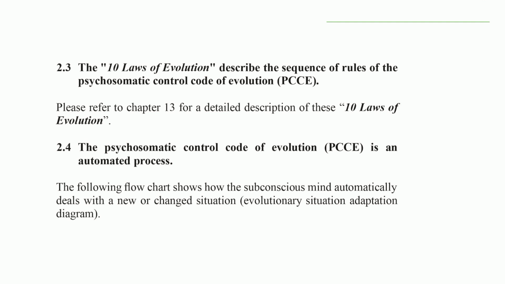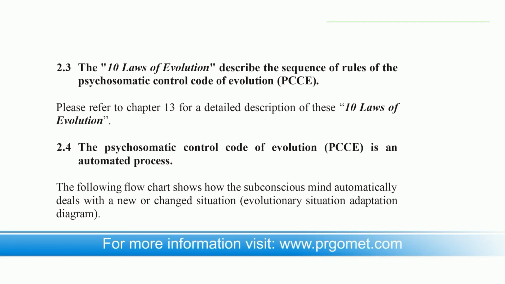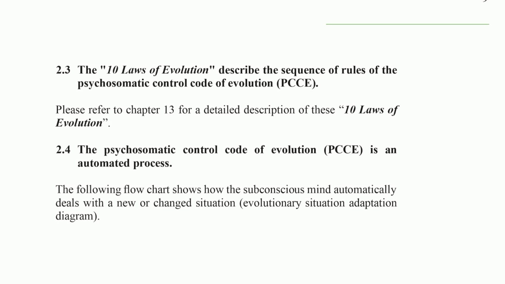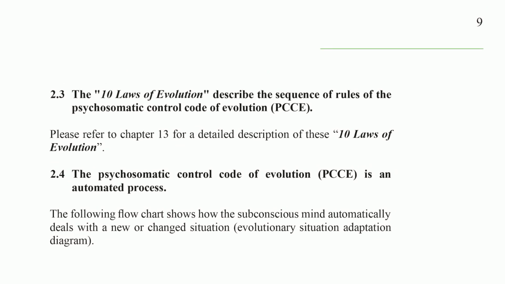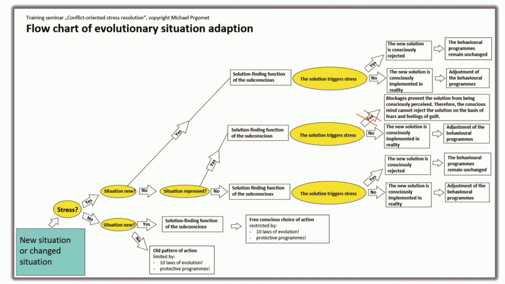2.3. The 10 Laws of Evolution describe the sequence of rules of the Psychosomatic Control Code of Evolution, PCCE. Please refer to Chapter 13 for a detailed description of these 10 Laws of Evolution. 2.4. The Psychosomatic Control Code of Evolution, PCCE, is an automated process. The following flowchart shows how the subconscious mind automatically deals with a new or changed situation, evolutionary situation adaptation diagram.